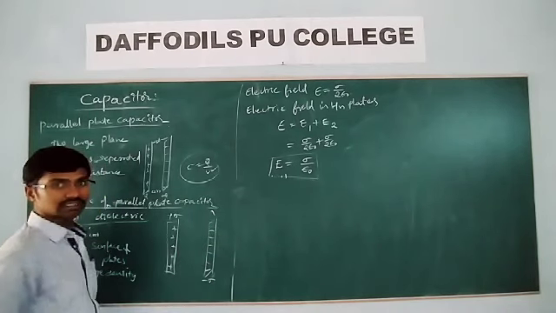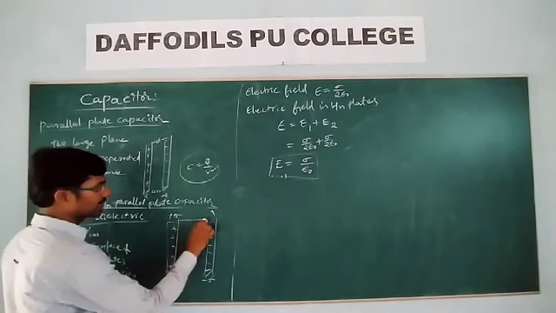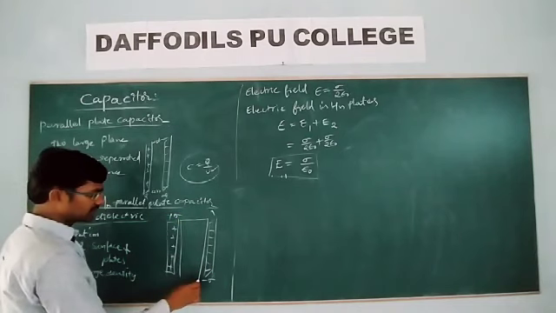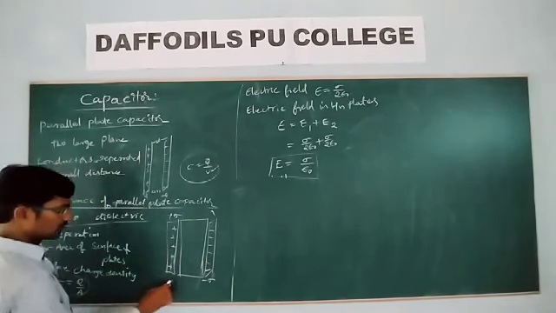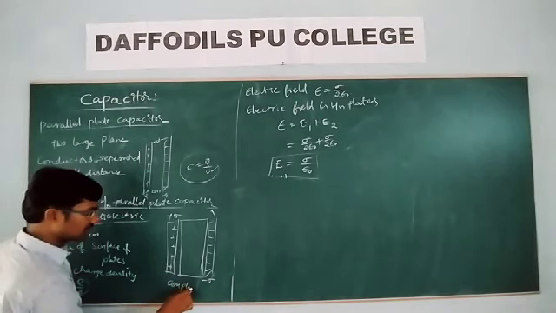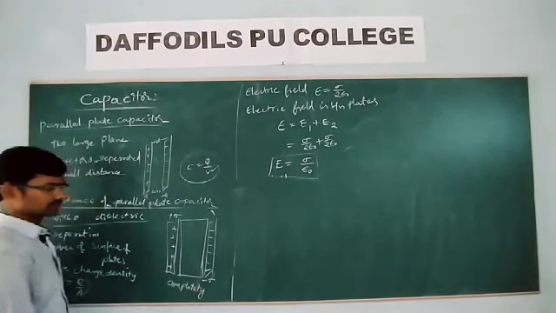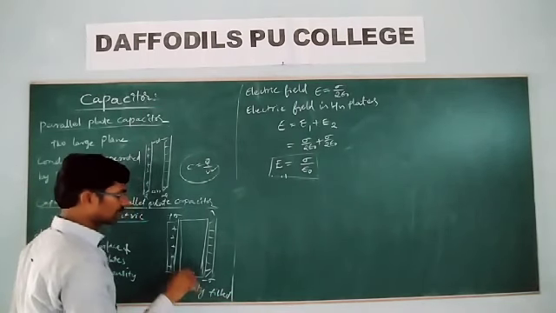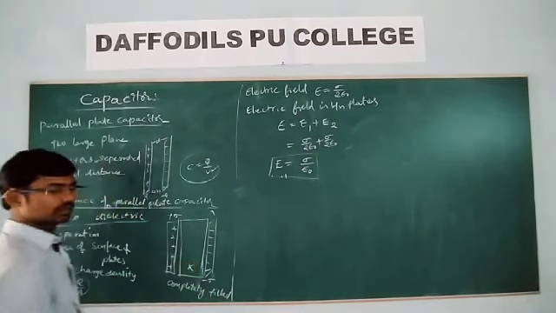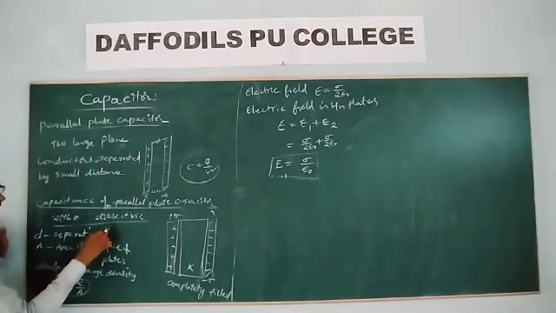The charge of this capacitor plate is negative, and we have taken a dielectric which is completely filled. This dielectric has dielectric constant K.